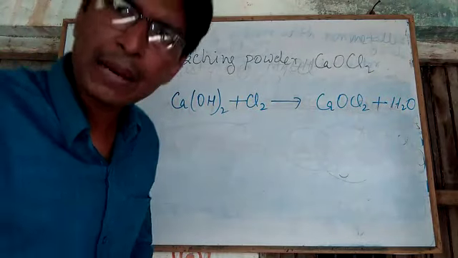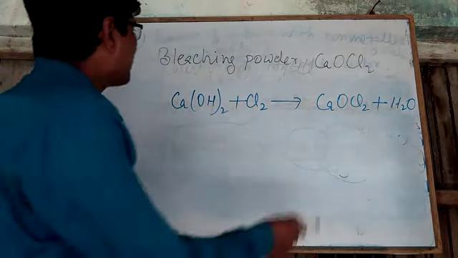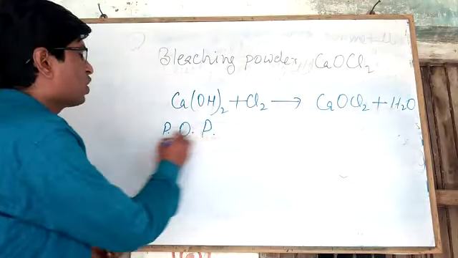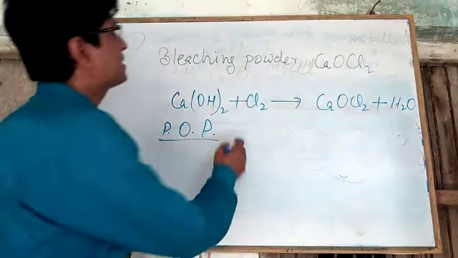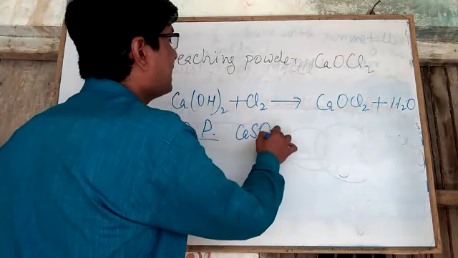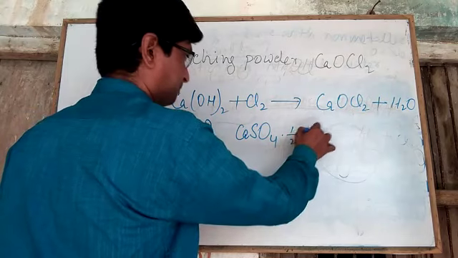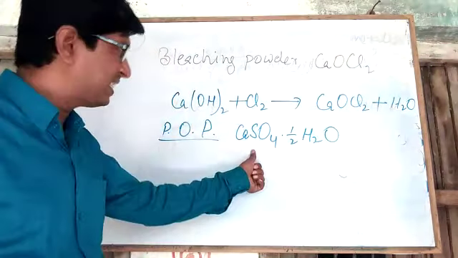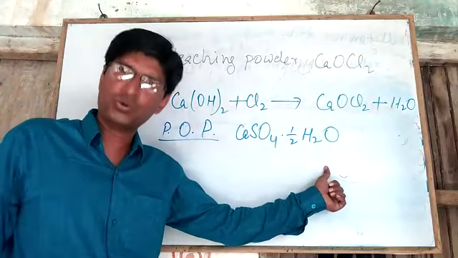Now we are talking about another salt, plaster of Paris, also called POP in short form. Dear students, plaster of Paris is calcium sulfate hemihydrate. It means its chemical formula is CaSO4 half H2O.